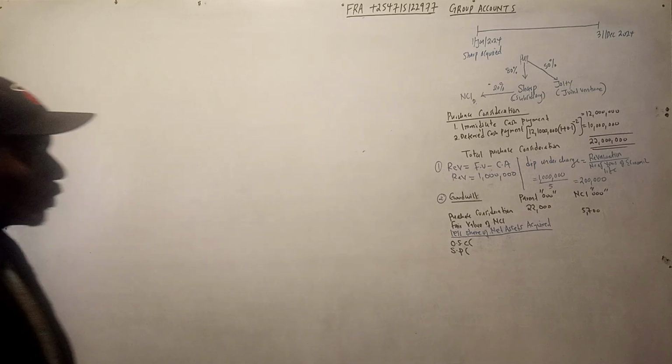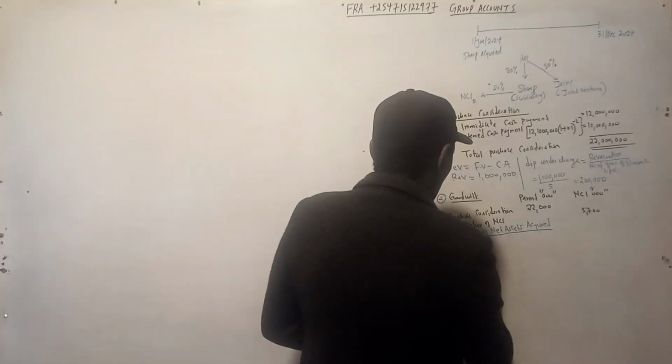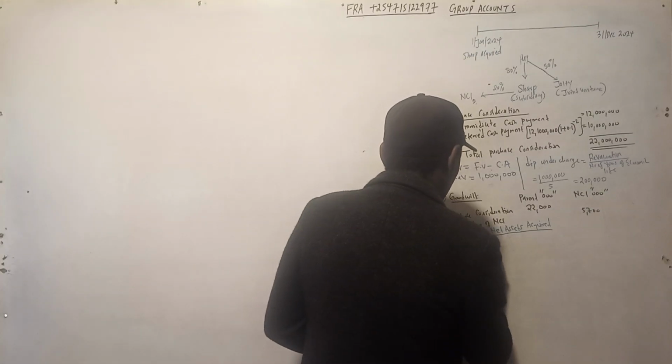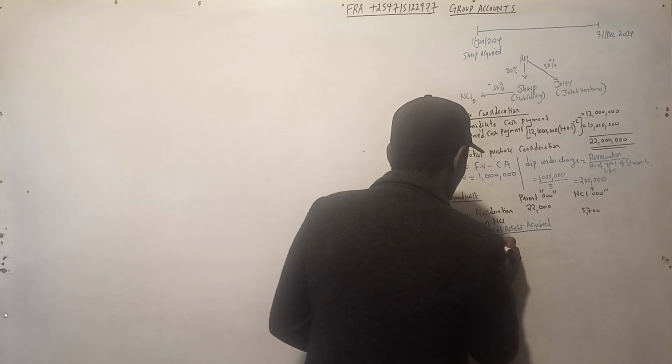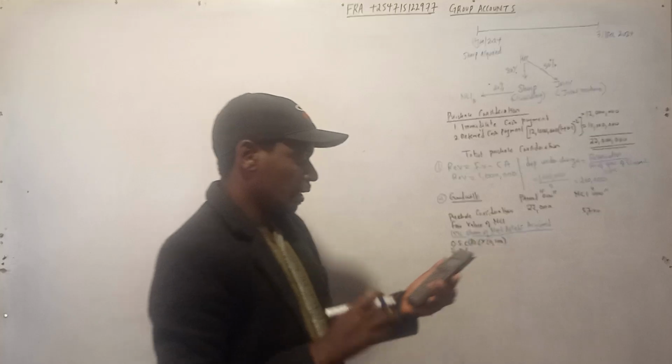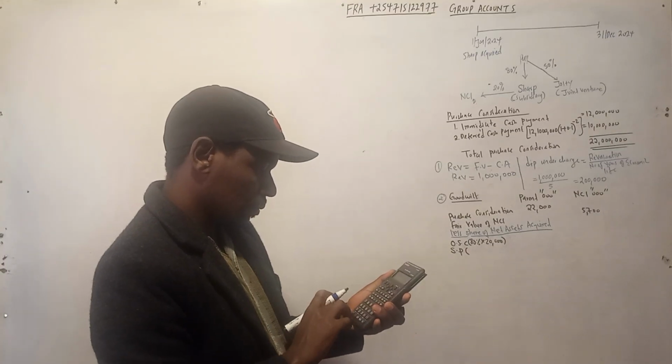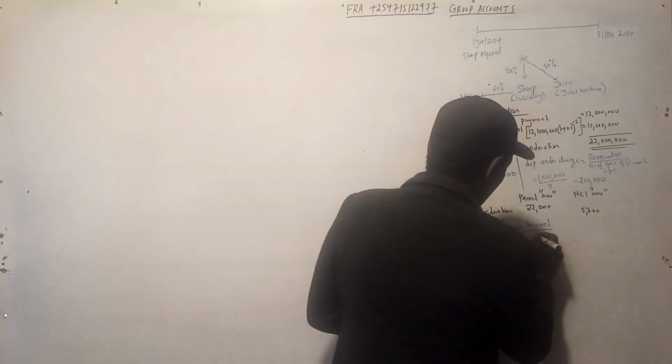Now the ordinary share capital, let's go to our balance sheet. You can see that the ordinary share capital for Sharp Limited, the company being acquired, is 20,000. The parent controls 80%, so 0.8 times 20,000 is 16,000.